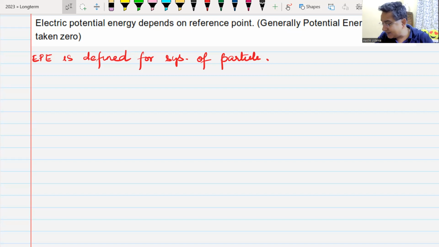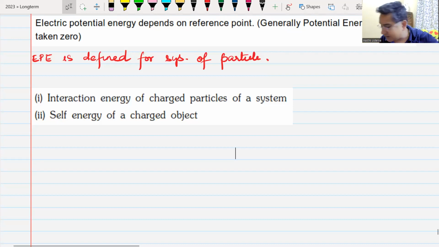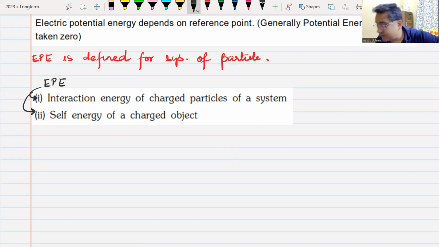It could be defined as interaction energy between charges of a system, or, if there is one body, we can define it as self energy of a body. So electrostatic potential energy can be thought of as two types: interaction energy between particles, or self energy of a charged object.